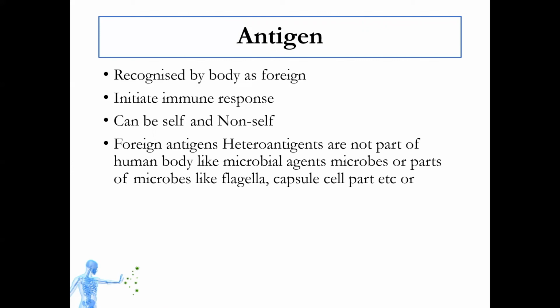It is not a part of the human body, like a microbial agent, a microbe. It can be a part of a microbe or it can be an entire microbe. So it can be a flagella, a capsule, a cellular part of that microbe, anything can be a foreign antigen.